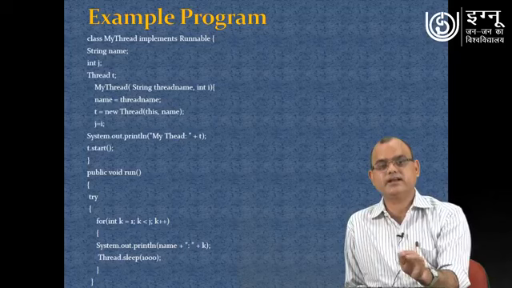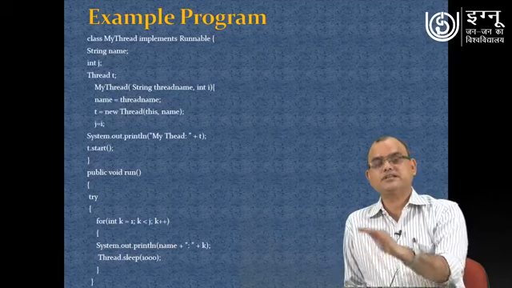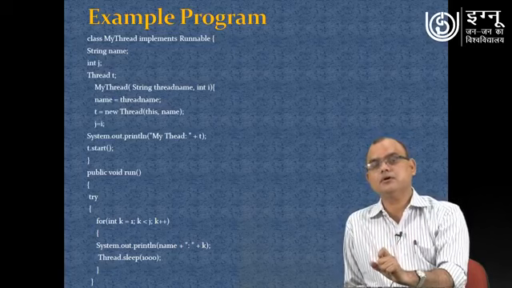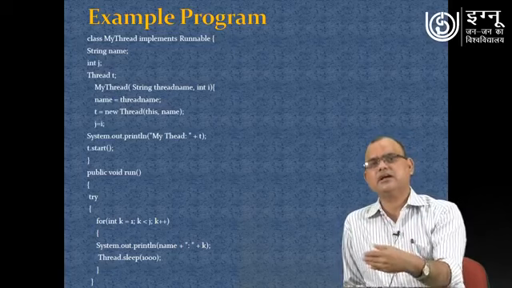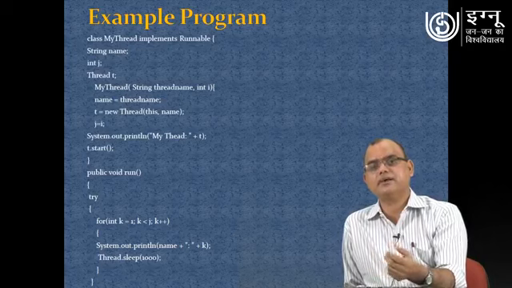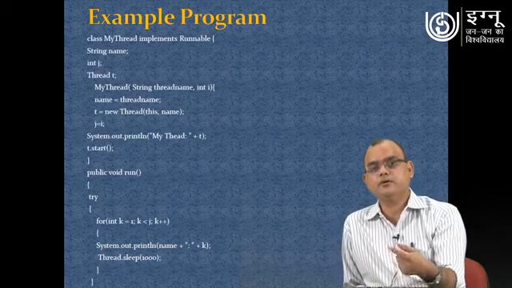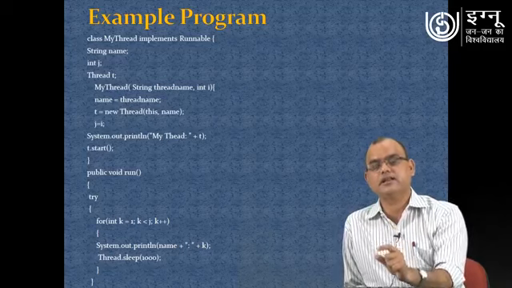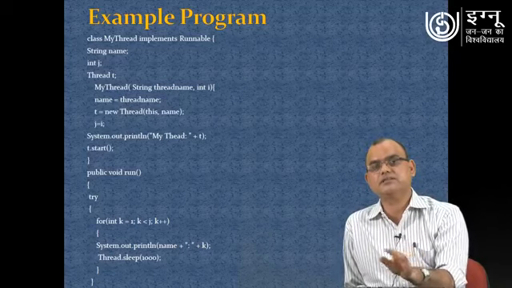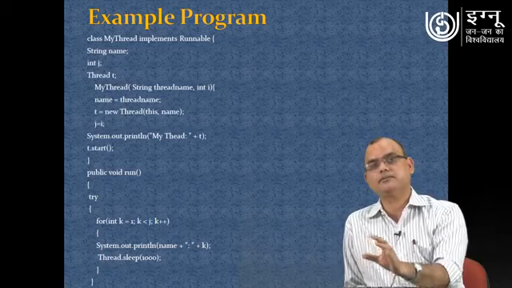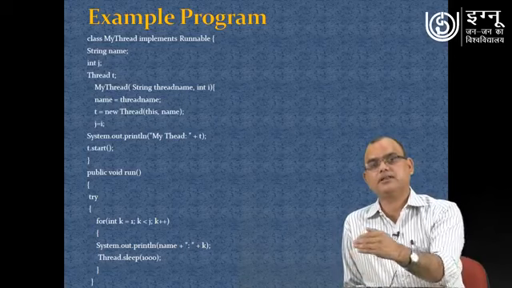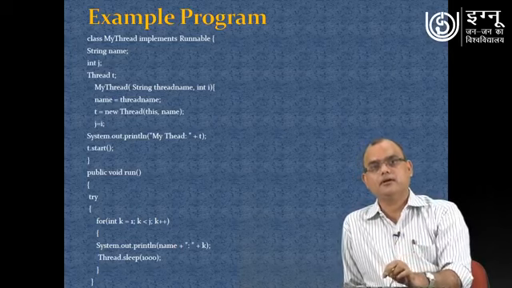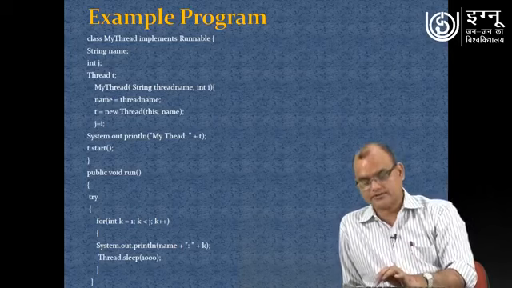So for 1000 milliseconds the processing will pause and then it will be executed. So basically this sleep is used to observe different activities happening on the screen, because within no time maybe a small loop will be executed, but if you want to see the things running, in that case you can use the sleep method, and for that moment of time the processing will be stopped, and then you will see how actually the things are moving in your execution process.